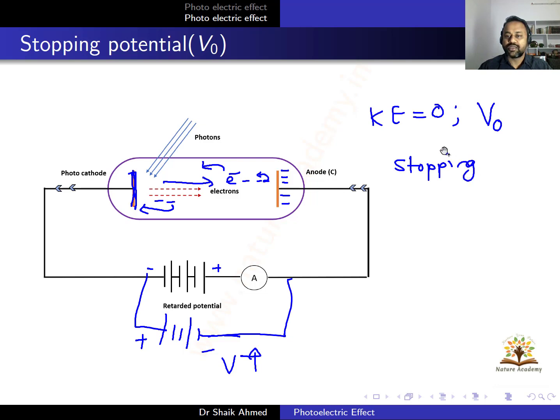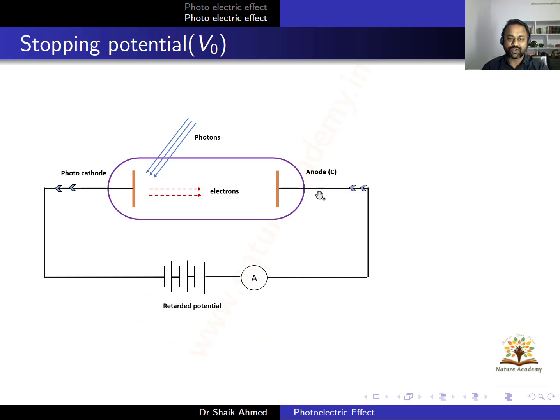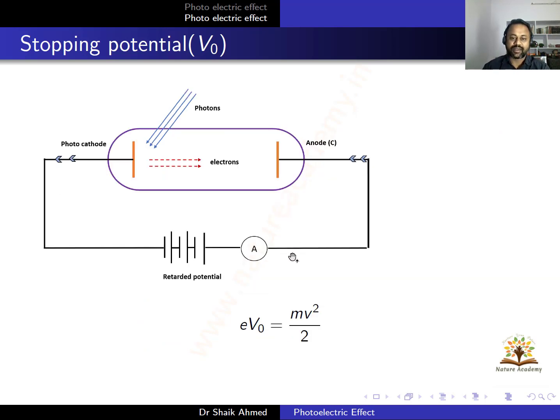At stopping potential, the kinetic energy of electrons is equal to 0. I can show that in an expression like this. So have a look here. The kinetic energy: e V naught is equal to half m v square. When e V naught is equal to half m v square, then no electron is ejected. So the photocurrent is 0 in that case. Whatever the potential V naught is here, that potential V naught is known as stopping potential, stopping the electrons. So we have this expression.